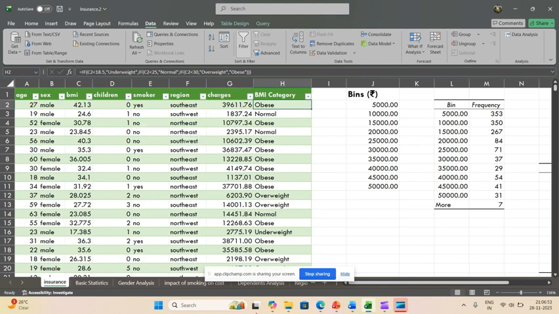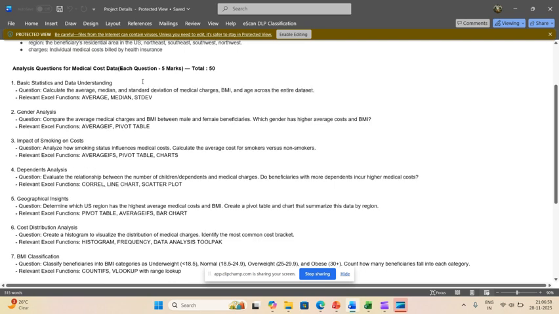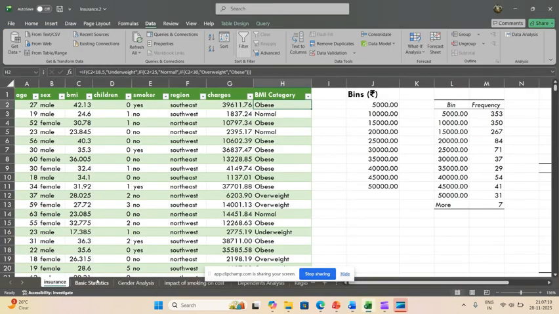To start with, our first question is about basic statistics and understanding. They said to calculate the average, median, and standard deviation for the medical charges, BMI, and age.